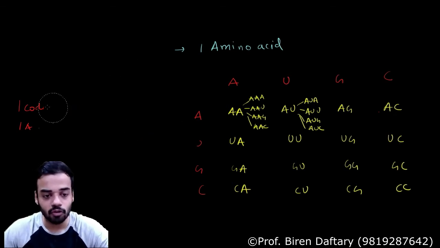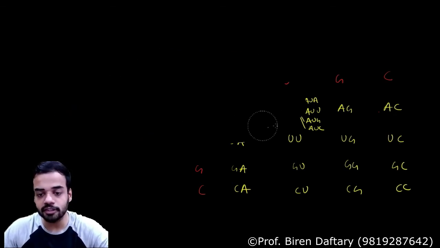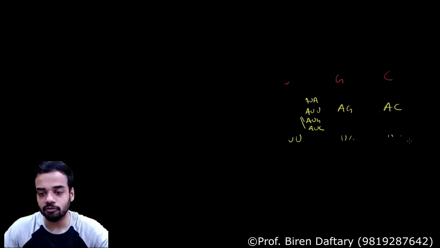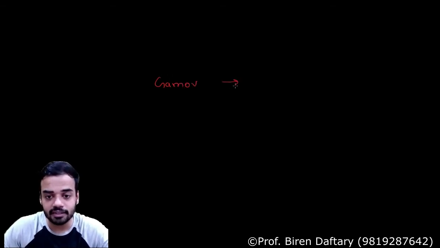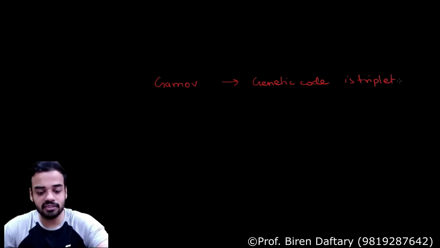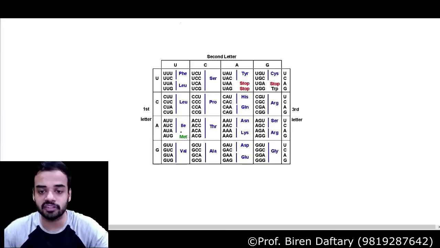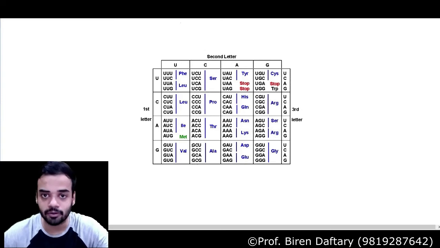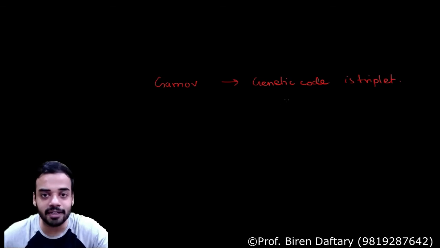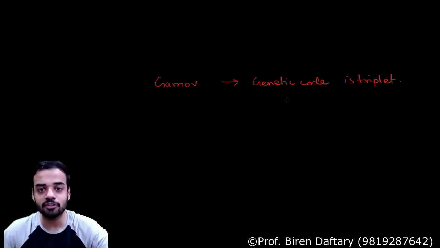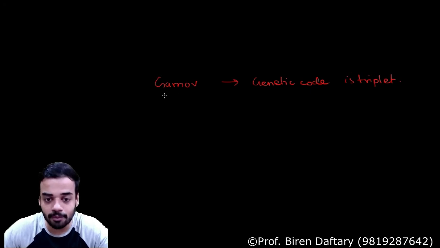Now this was proved by two people. There was one person called Gamow. Gamow was the first person to suggest that the genetic code is triplet. So what is a genetic code? The genetic code is a collection of all the codons. This entire chart that you see is called the genetic code. The genetic code is made up of codons which are all triplet, that is they are made up of 3 nucleotides. This was first shown by Gamow.